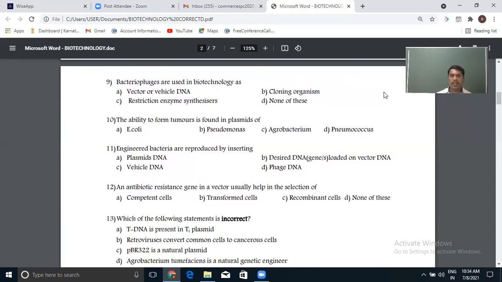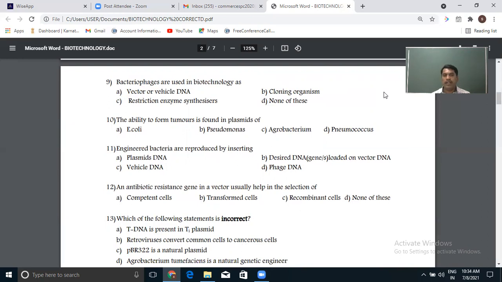The genus Agrobacterium. Agrobacterium tumefaciens is the full scientific name of this bacteria, very commonly used in recombinant DNA technology to infect and transfer the gene into the host cell directly, or we use its plasmid. Basically, its plasmid is taken, and in that plasmid we insert the recombinant DNA. Then we put that plasmid back into Agrobacterium tumefaciens, and it is allowed to infect the plant cell to transfer that recombinant DNA into the plants. So this is basically the method we follow.